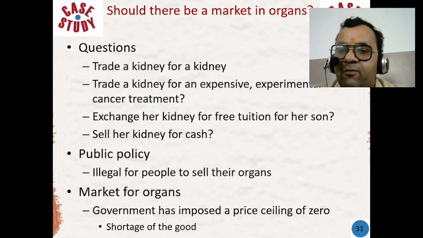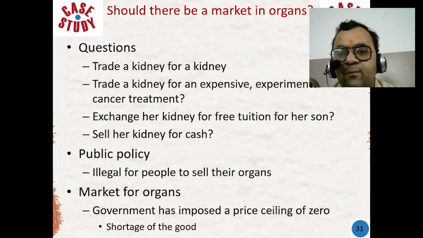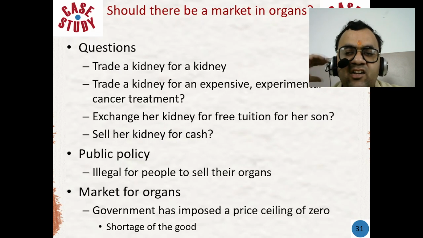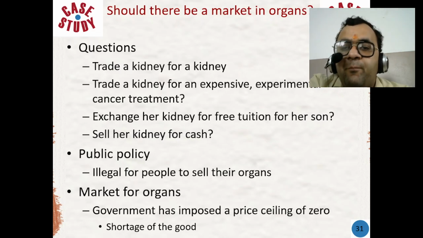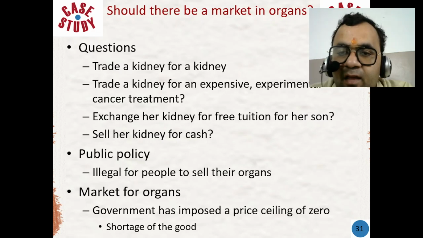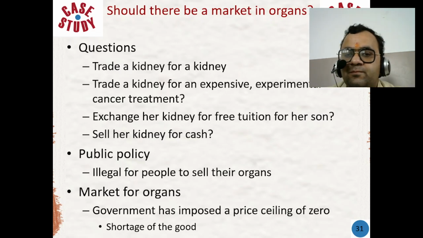However, this type of transaction is currently illegal in most countries, including, as I have said earlier, the United States under the National Organ Transplant Act 1984. This act prohibits the buying and selling of organs and allows for altruistic donation.